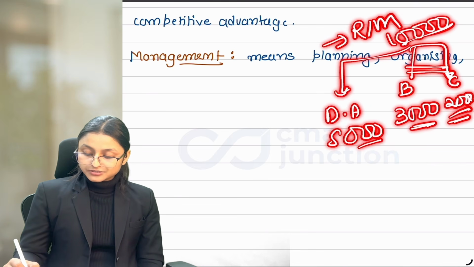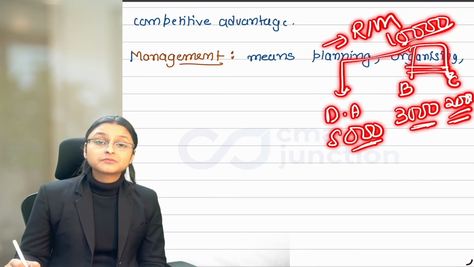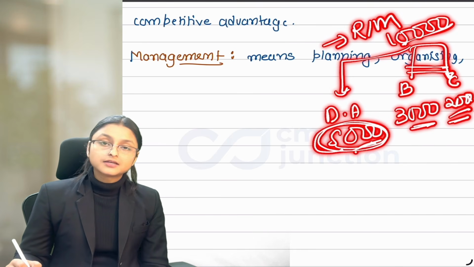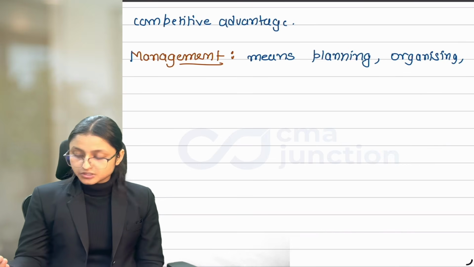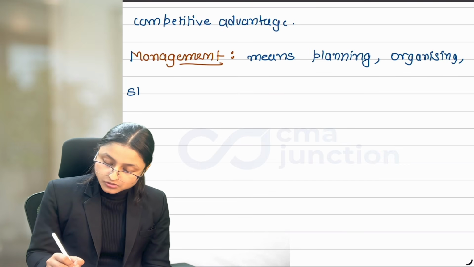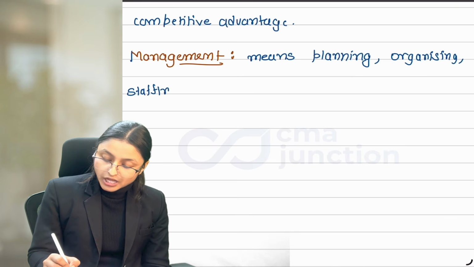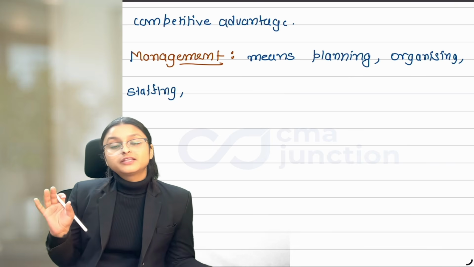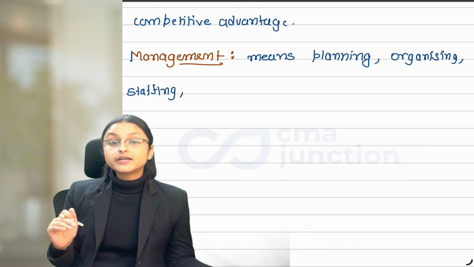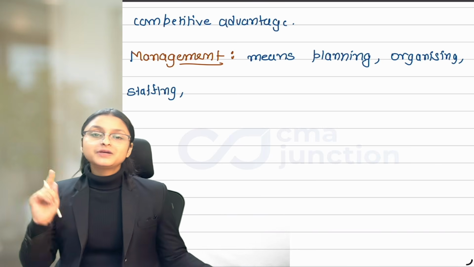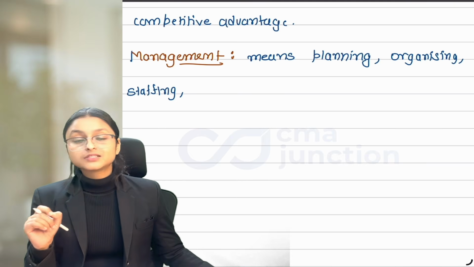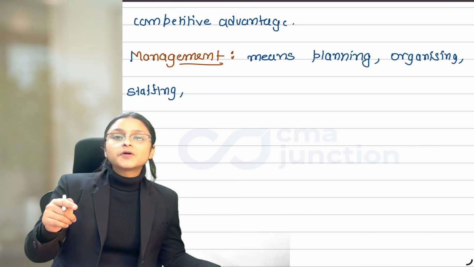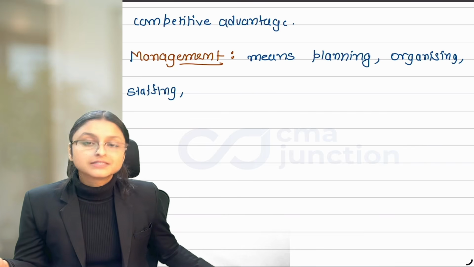Now why are we dividing this cost between different departments? So that each department can be made responsible for this amount of cost. If they incur higher than this, then that particular department will be held responsible. After that, we will do staffing, getting the employees and getting them trained so that they can focus on becoming cost efficient. But keep in mind that cost efficiency doesn't mean reducing cost. It means focusing on cost and thinking about it on the basis of what long-term impact it creates.